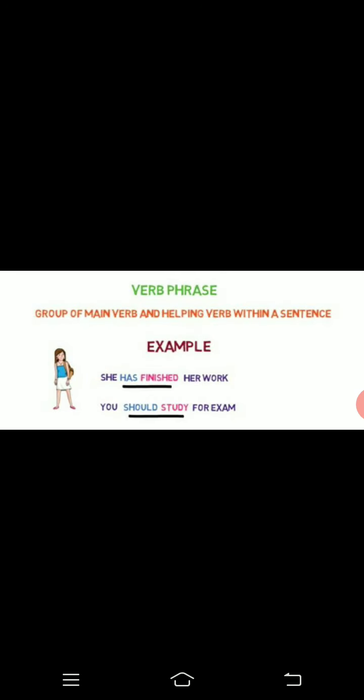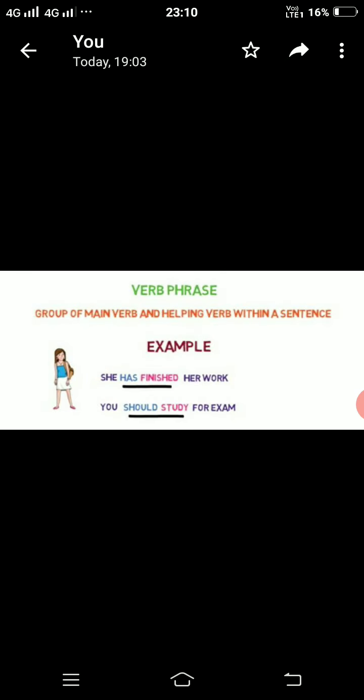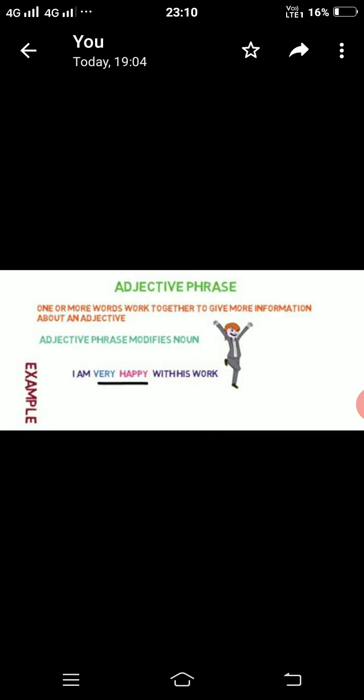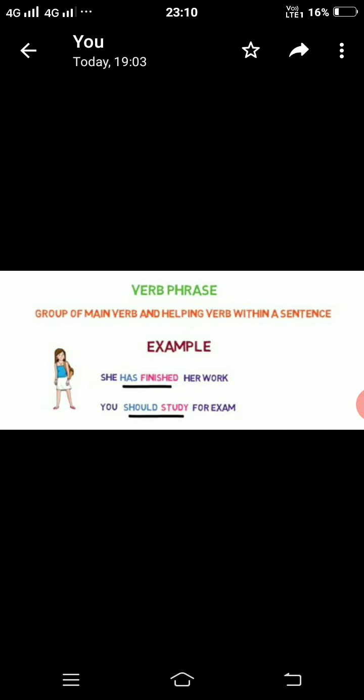The next type of phrase is, students, a verb phrase. A verb phrase is a group of main verb and helping verb within a sentence. For example, she has finished her work. Here, has finished is a verb phrase, as finished is the main verb and has is the helping verb. The next example is: you should study for the exam.